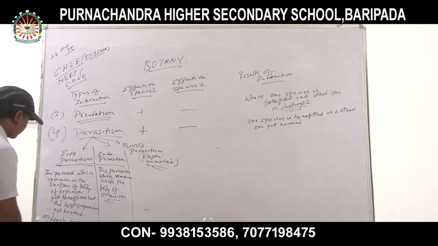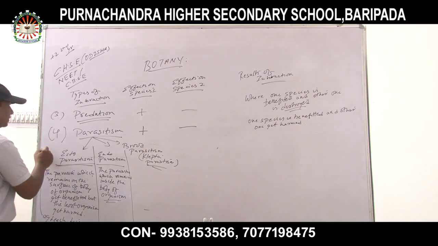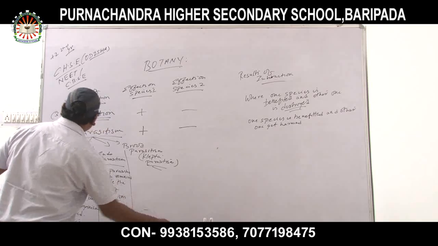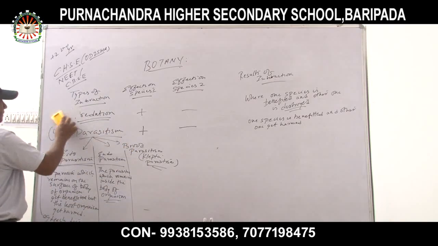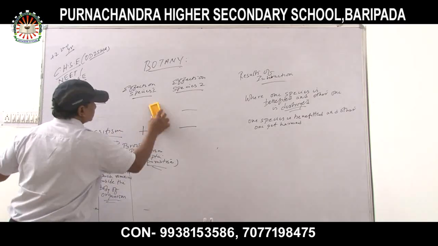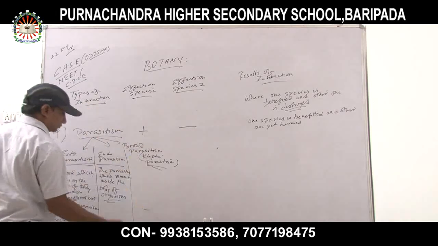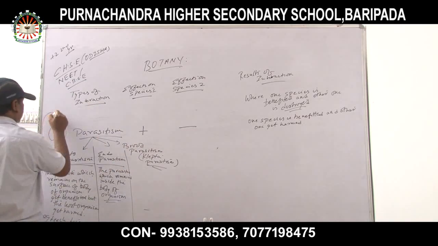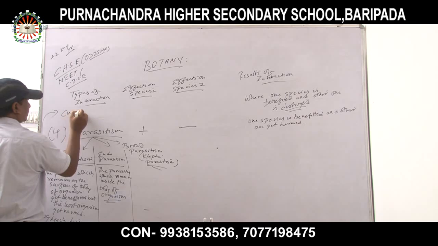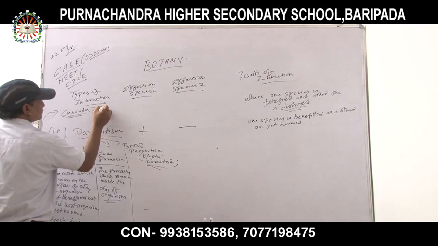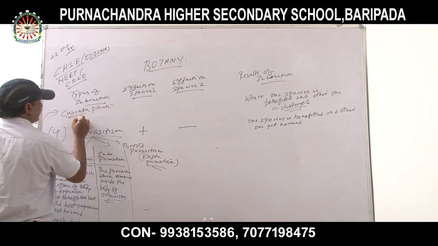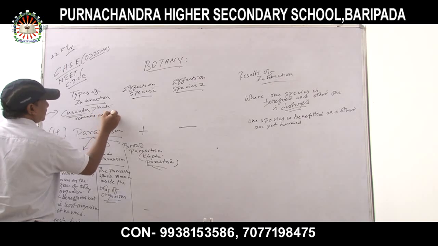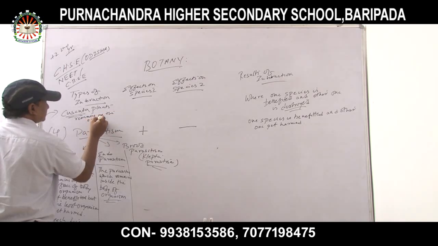it is Cuscuta. Which kind of plant? Cuscuta. Cuscuta plants remain on other plants.